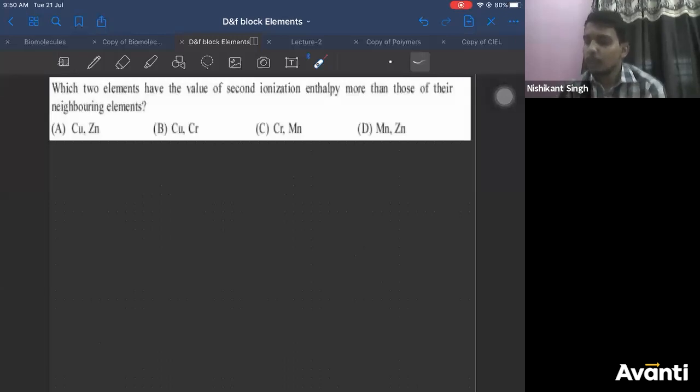So which 2 elements have the value of second ionization enthalpy more than their neighboring elements? Yes, this is an easy one. Yes, Chirag, you're right. Ankita, you're also right. Ravi, Kiran, Anirudh.